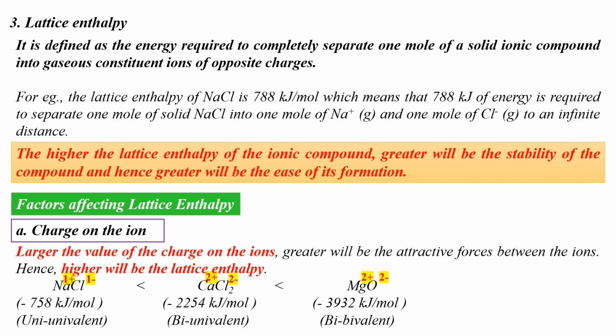Okay, now the higher the lattice enthalpy of the ionic compound, greater will be the stability of the compound and hence greater will be the ease of its formation. Now what do you understand from the statement?